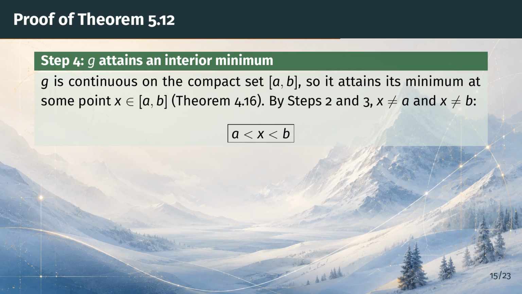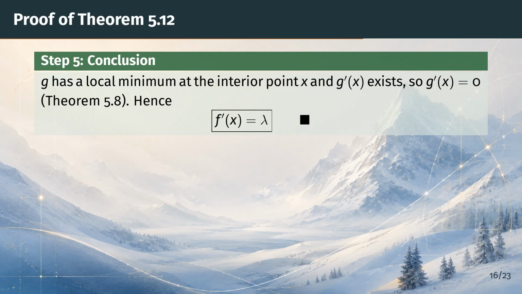So the minimum point x lies strictly between a and b. One step remains. Step 5, the conclusion. The point x is an interior minimum of g, and g is differentiable there.